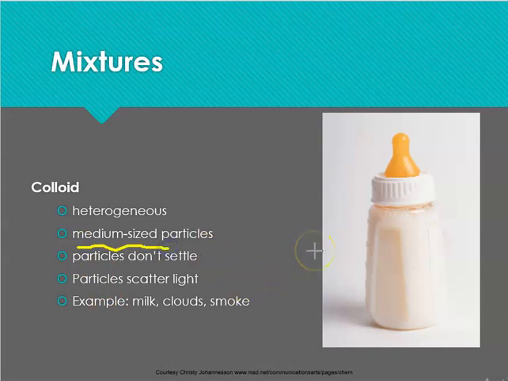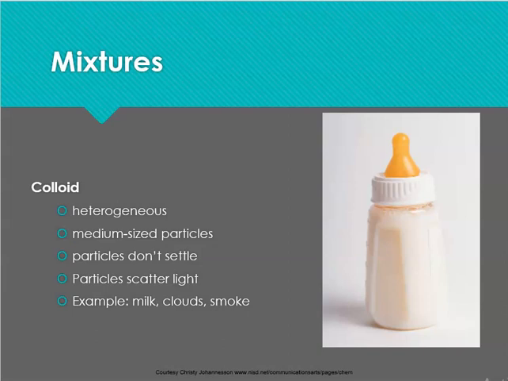So when we have our normal milk that we drink, we know that if we let it rest there, it doesn't settle. We do not have to shake our liter of milk in order to drink it. The particles scatter light. So if I have light, we can actually see the different composition. Some examples of colloids are milk, clouds, and smoke. We know that they're different, but we can't see the different parts because they're medium-sized particles.